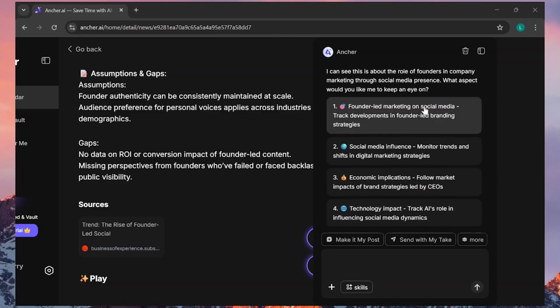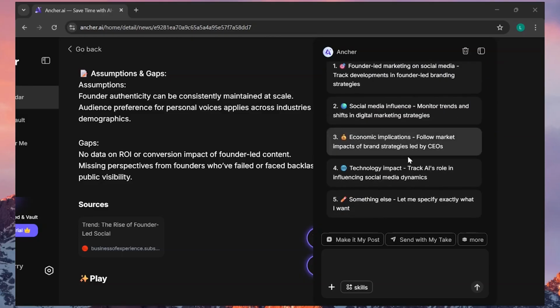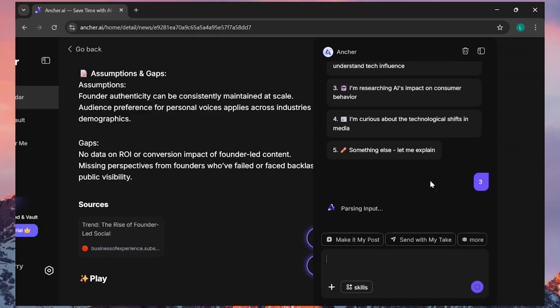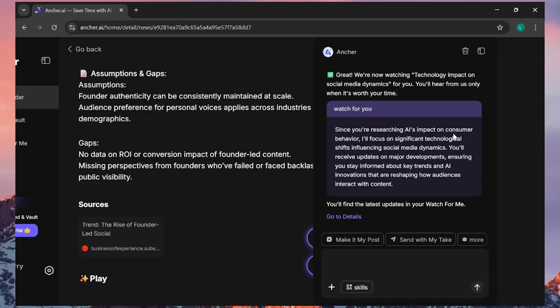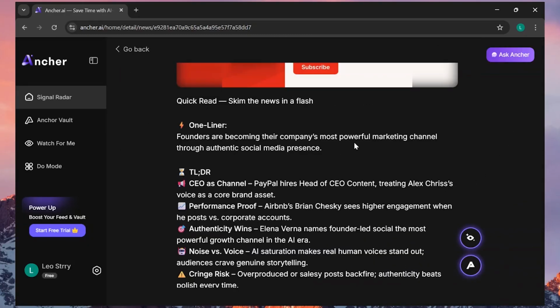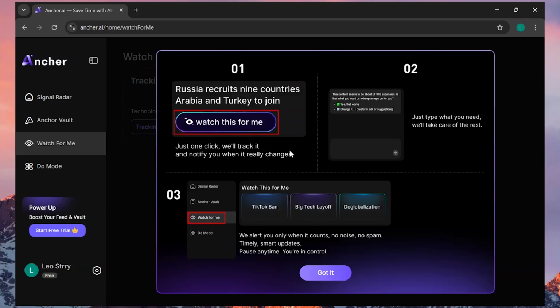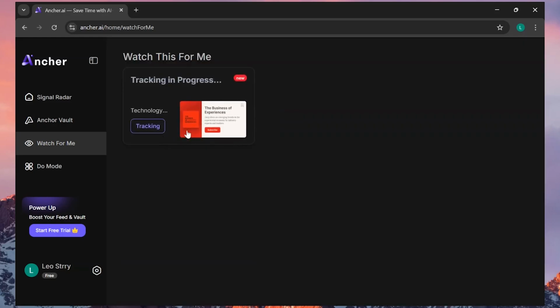So I'm going to select the one that I want, that is the fourth option. So I'm simply going to write 4, and it has given me again a sub list. So I'm going to choose the third option, and it has now created the watch task for me. So that was how you can watch a trend or a topic. And if you want to check out your watch topics, you can go to the watch for me option in your menu here, and it will show you the tracking topics over here.